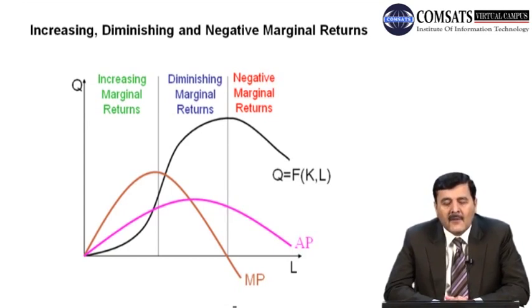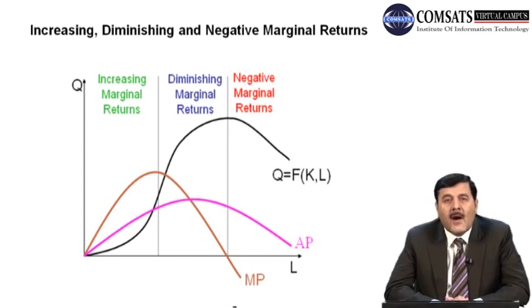अगर आप देखें, आपको स्लाइड पे नज़र आ रहा है, we have a diagram here. On the y-axis we are measuring the quantity of output produced, and on the x-axis we are measuring the quantity of labor being used in the production process. आप देखें, we have a production function with black line, काली line के साथ हमारे पास production function है, which is the total product curve.